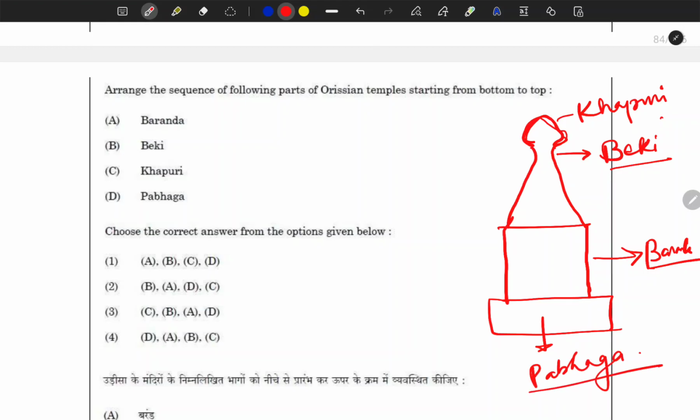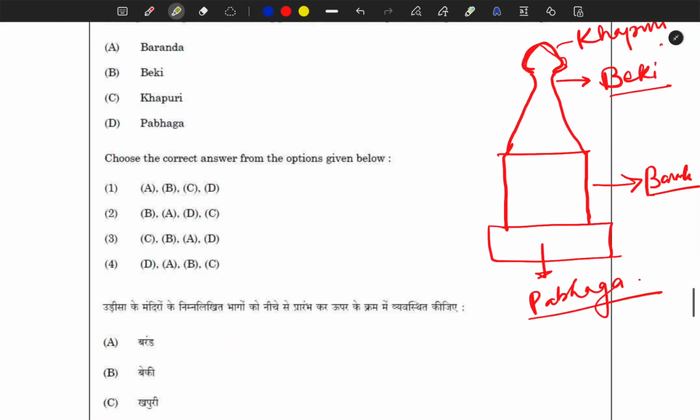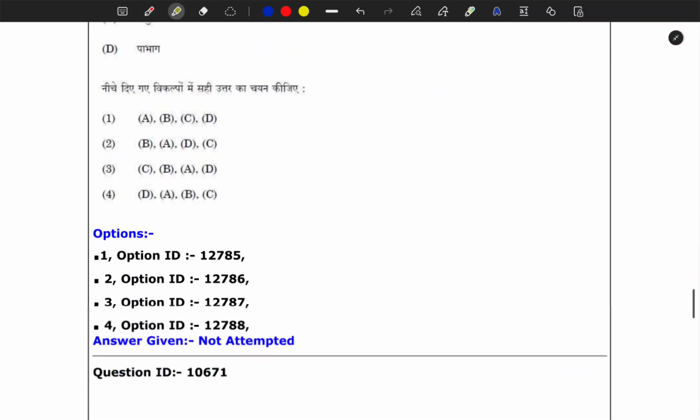There are a lot of other features. We will discuss them in the next lecture on art and architecture styles, so be patient for that. We'll discuss a lot of things about that, but for the sake of this question I have discussed it in a very brief manner. So now try to do it and comment your answer. I'm not going to tell which option is correct.